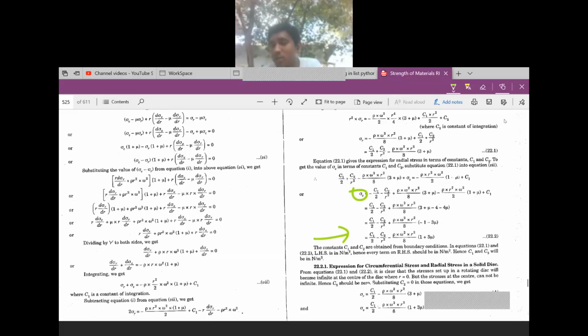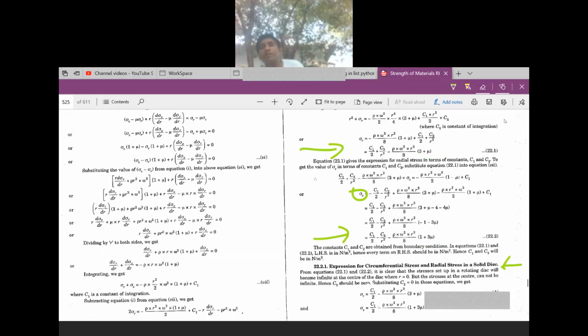The second case is the radial stress and circumferential stress in a rotating solid disk. Here you have two formulas. One is for radial stress, another one is for circumferential stress. You need to remember these formulas for solving the problems. One is C1 by 2 plus C2 by R square minus rho omega square into R square by 8 into 3 plus mu. Both the formulas are the same. Only the difference is this part.